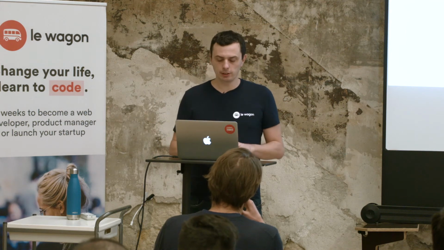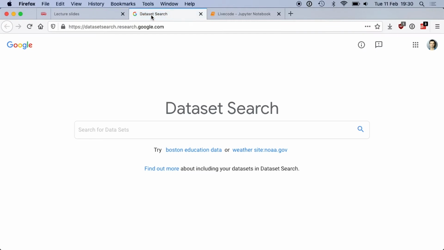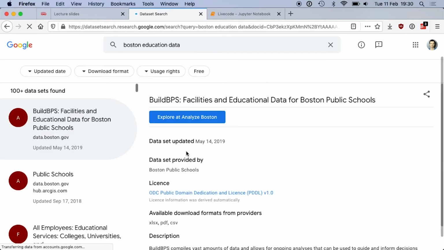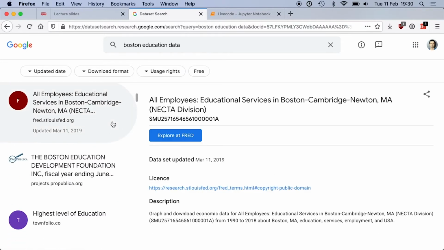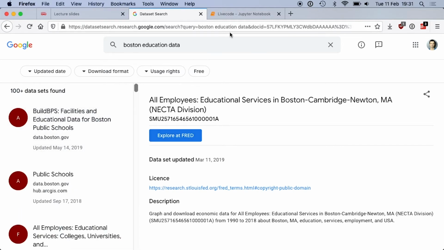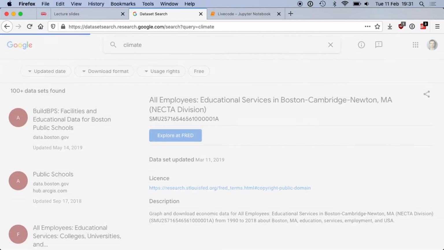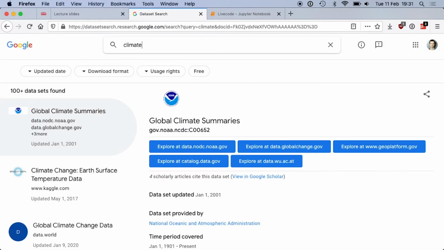Another way of finding data is to look for datasets online. For that, there's a great tool by Google called Dataset Search. You can use it as if you were doing a Google query. For example, if I click on Boston education data, this is what I get: a bunch of datasets on the left. I can click on one, and then I get a link, or sometimes a link to download a zip file. So that's a way to retrieve information. If you're looking for stuff about climate, just type climate, and you will have information about that. Okay? So that will be the source.